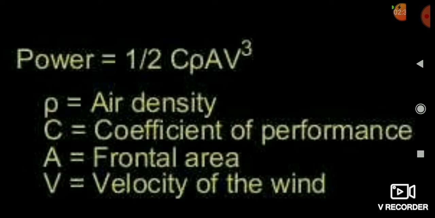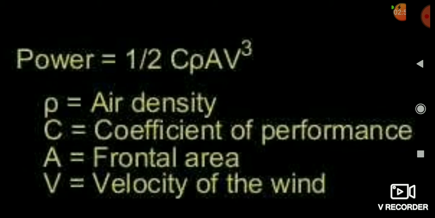For volume, you can replace the volume in terms of area into length, and length by time is nothing but velocity. So you can do a little bit of derivation of this formula. I have not derived the formula, I am just telling you theoretically. But if you want to derive it in your notebook, you can easily do so.